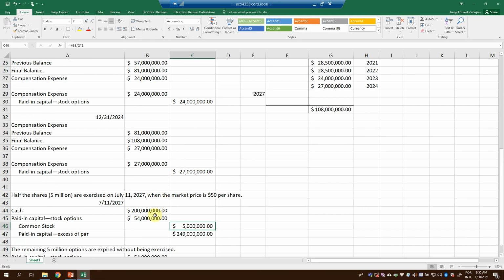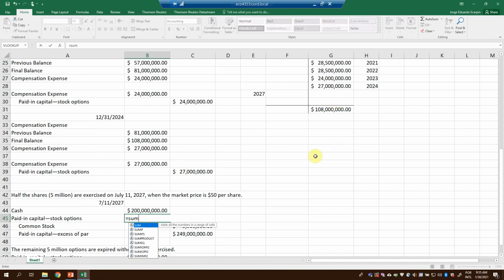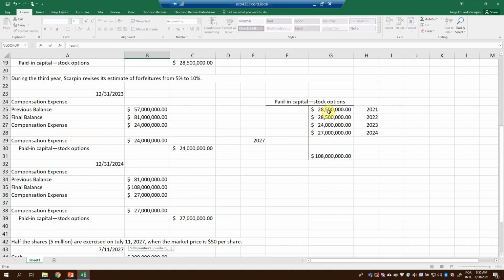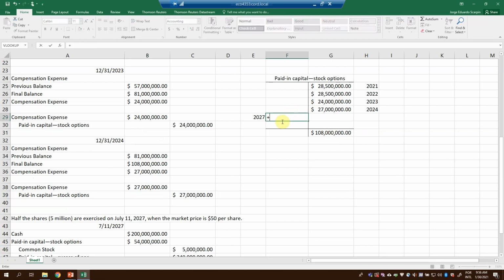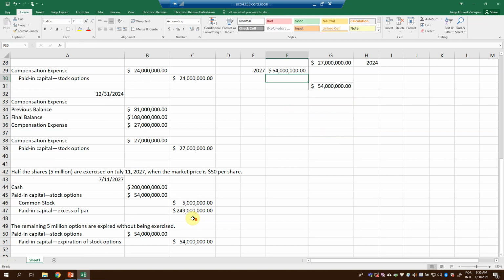We will exclude here on this paid in capital. So how much will it be? It will be the sum of these credits divided by 2, because it is 50%. So it is 54. And then the difference, paid in capital in excess of par, is the number to balance. The number to balance here, sum of debits less our credit, 249.